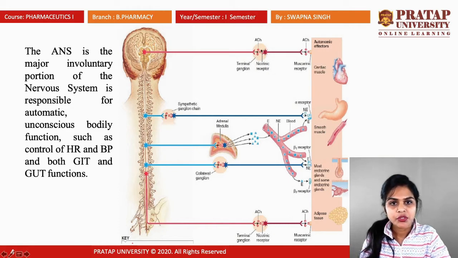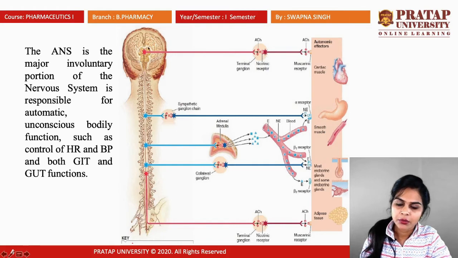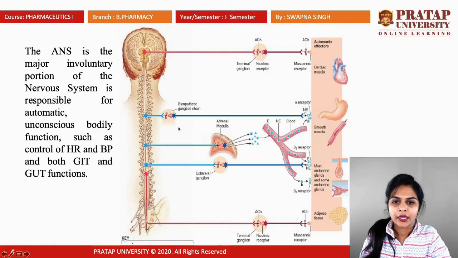So this portion is known as ganglia. When the ganglia is nearest to the organ and away from the spinal cord or brain, that is known as sympathetic ganglia. And if the ganglia is away from the organ, that is known as parasympathetic ganglia.